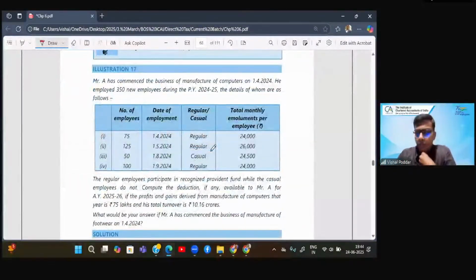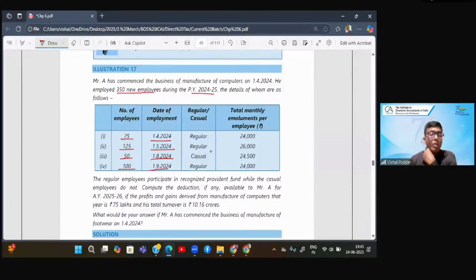Okay. Now let us understand this example. So A has commenced the business of manufacturing computers on this date. He employed 350 new employees during this year. Now, since this is the first year, all employees are additional employees, right? Now we only have to check their other details to fit them into our condition. The details of whom are as follows: number of employees 75, date of employment this; 125, date is this.